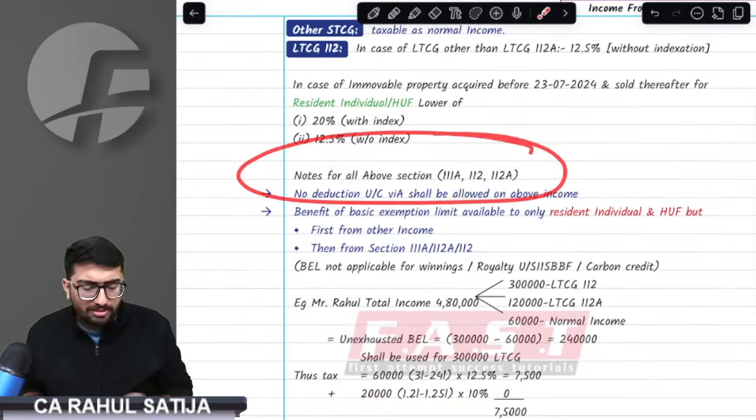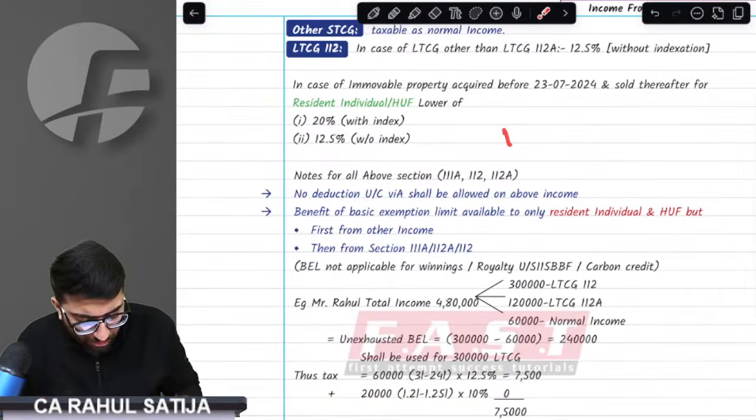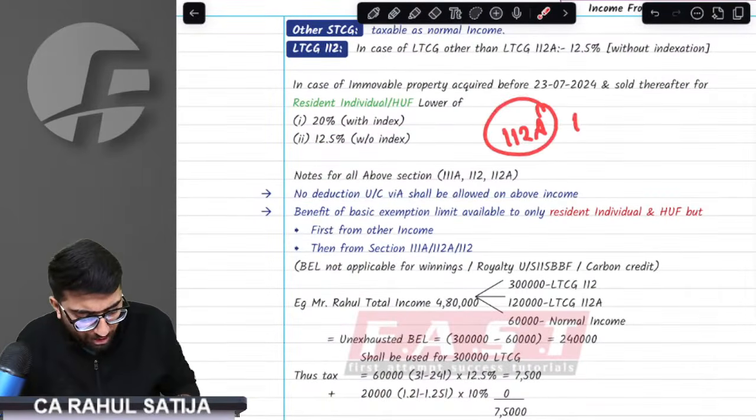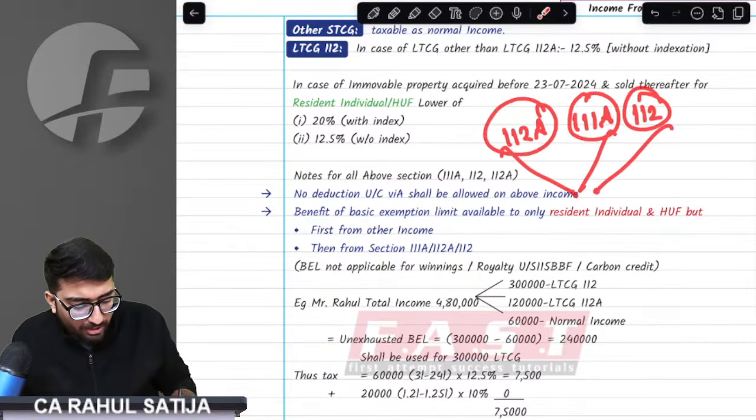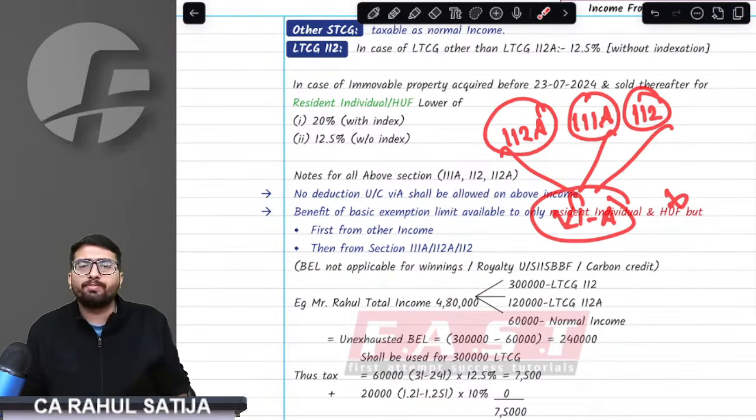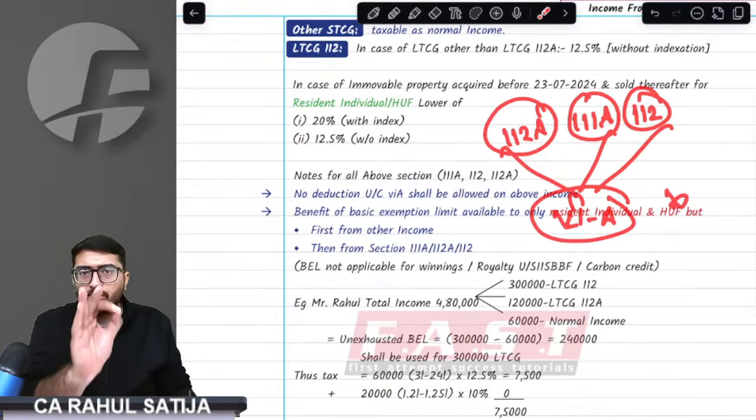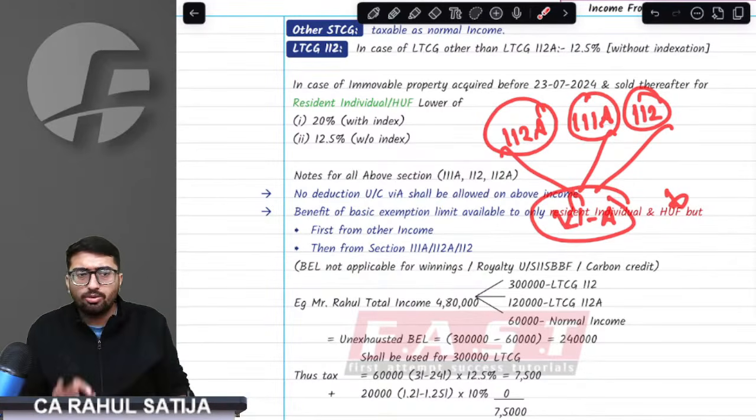See, if we have income under section 112A or 111A or 112, if we have any capital gain under these three sections, will I get any Chapter 6A benefit? Will I get any deduction under these sections? The right answer is no. No deduction is allowed against the incomes under these three sections.